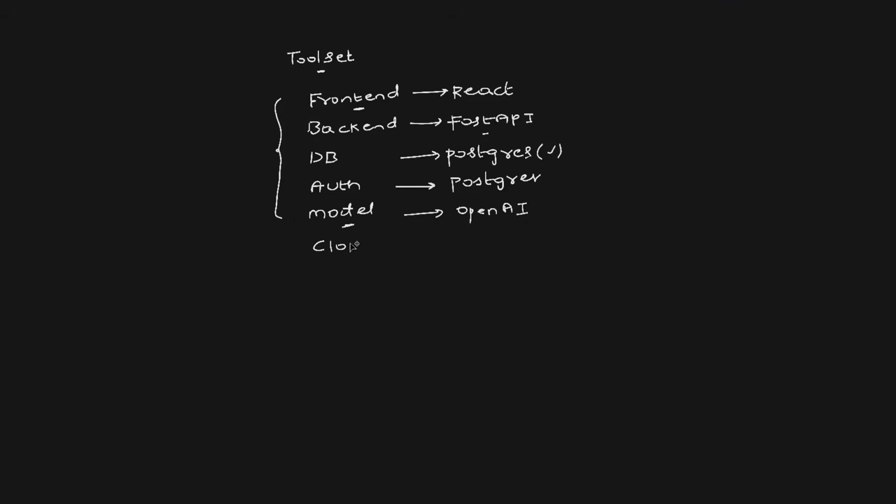Of course, for cloud, I'm using Azure. And for fetching the Azure resources, that is for the data, I'm going to use Azure CLI. Abhishek, why not go with Azure APIs? You can go with Azure APIs as well. But the problem with the APIs is that APIs keep changing. You have to make sure you're using the right version. You are using the right input to the APIs because it keeps changing. Down the line, your maintenance with the application that you're building will also be more. We want to keep the maintenance low. So that's why I'll go with Azure CLI. So this is the tool set that we are going to use in the video.